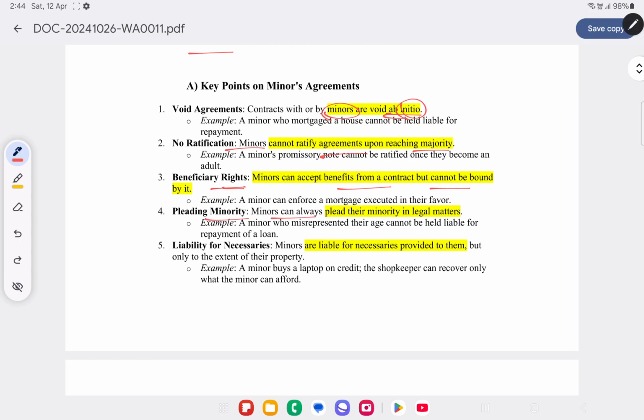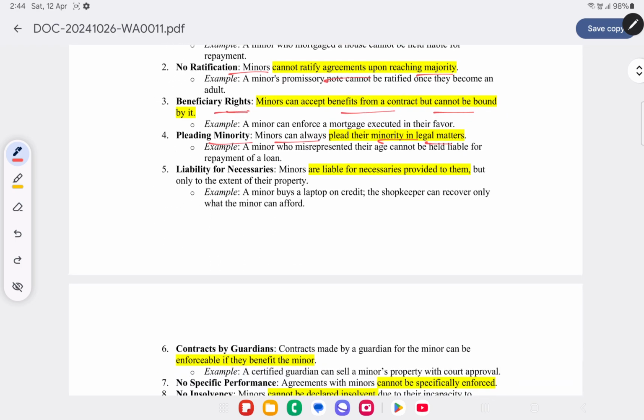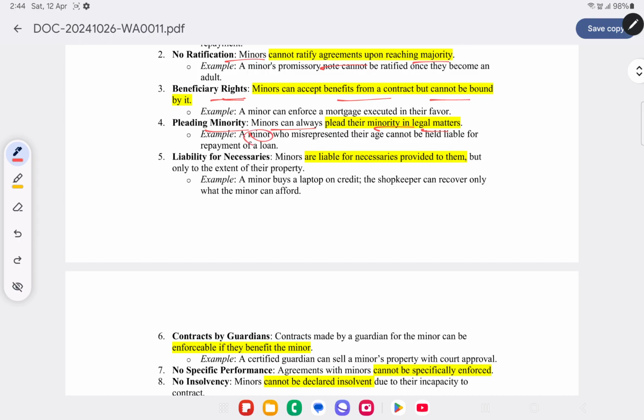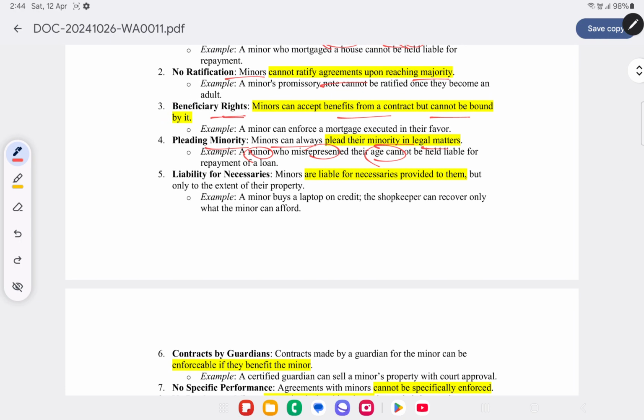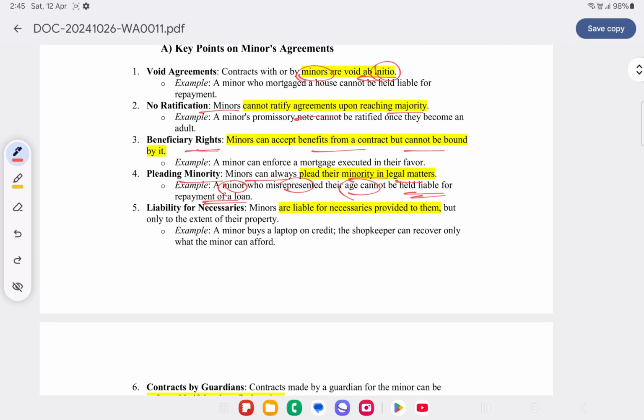Pleading minority. Minor usually can plead their minority in certain legal matters. Take for example, a minor has borrowed a loan by misrepresenting his or her age. Later on, if at all the minor does not pay, they will not be held liable for repayment of loan. Since they can plead their minority, stating that they are minor and that they are not liable or bound by the terms of contract agreement.